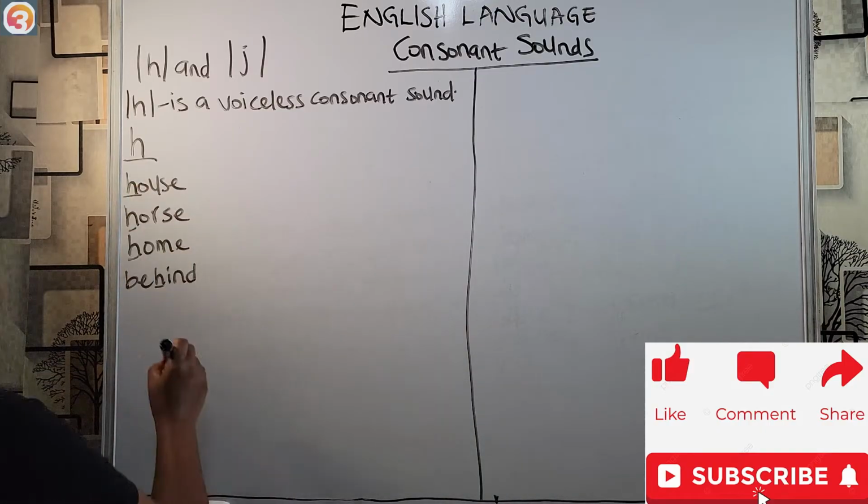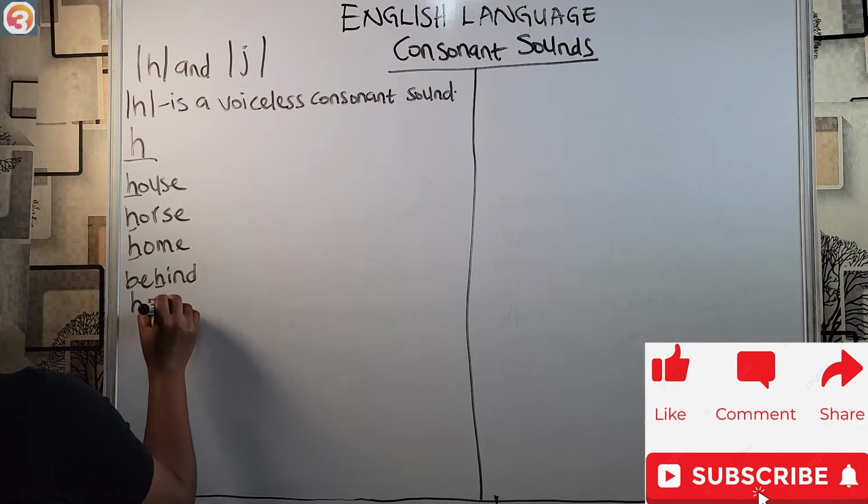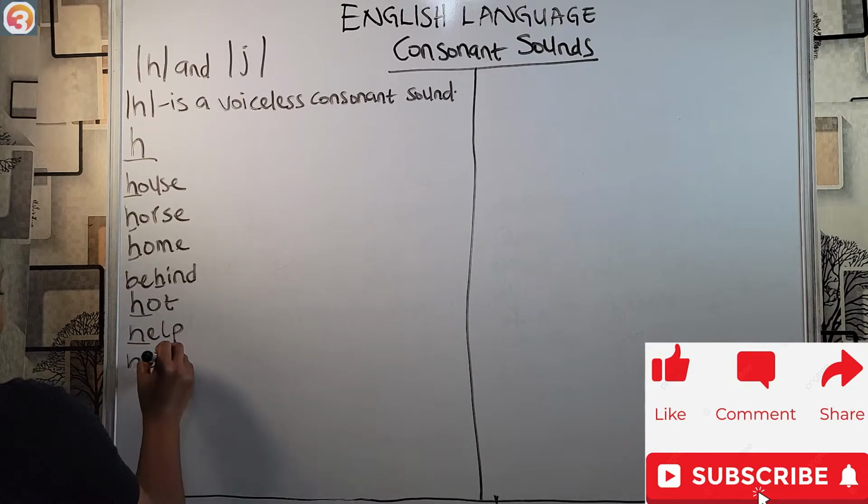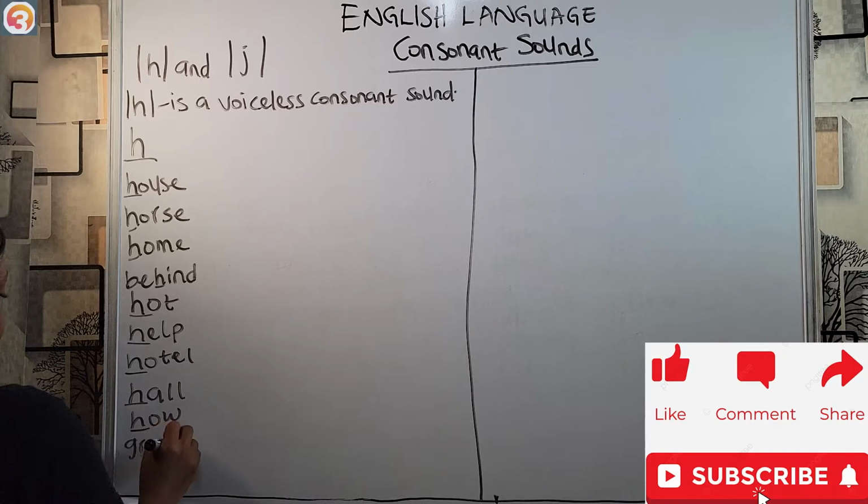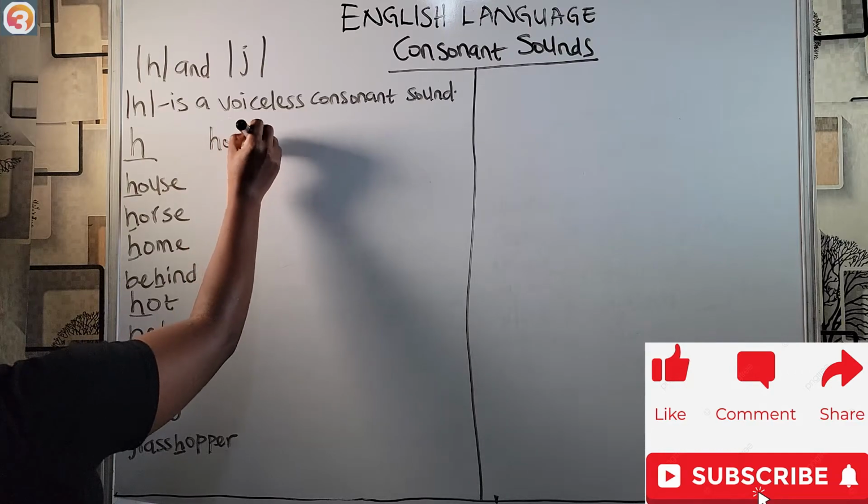We have words like hot, help, hotel, hall, how, grasshopper. Words like hood,